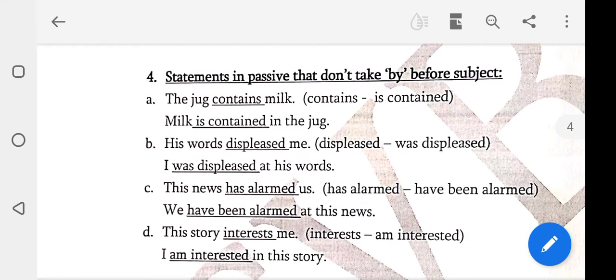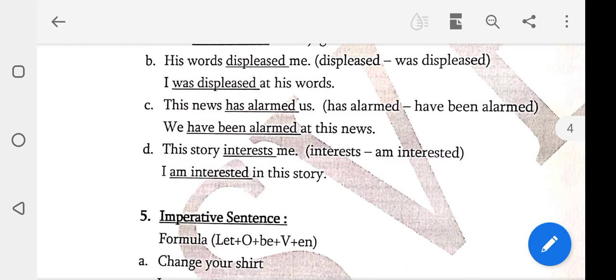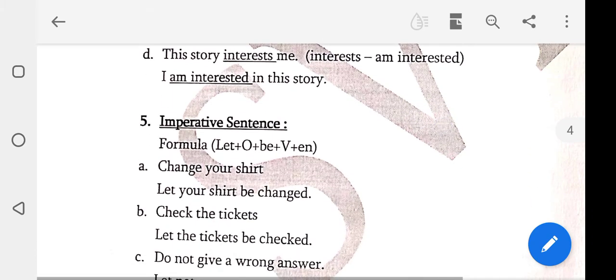Next one. His words displeased me. Displeased changes to was displeased. I was displeased at his words. The third one. This news has alarmed us. Has alarmed changes to have been alarmed. As you already know very well, us changes to we between active and passive. Here us is given, so in passive to active, us changes to we. We have been alarmed at this news. This story interests me. Interest changes to am interested. I am interested in this story.